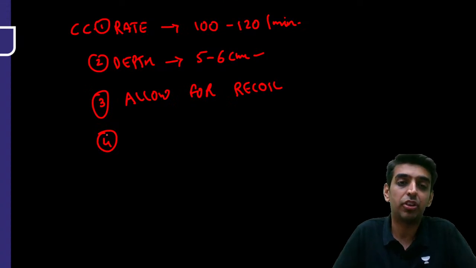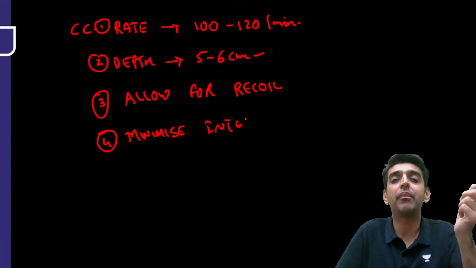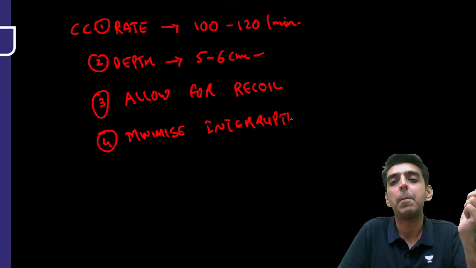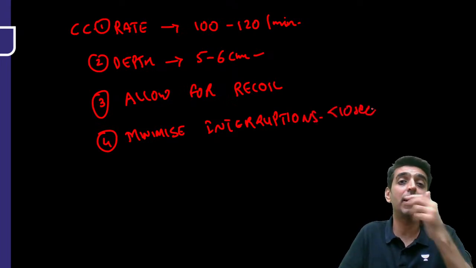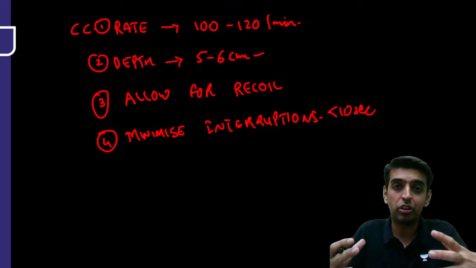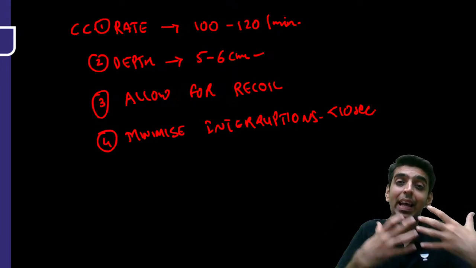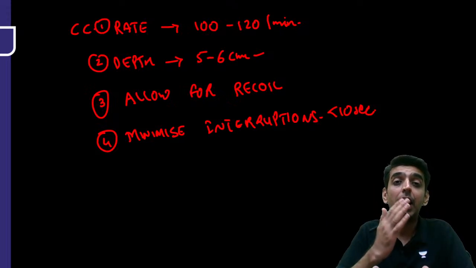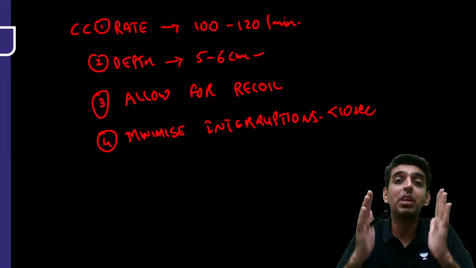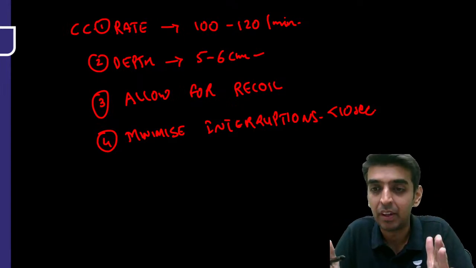Then minimize the interruptions, right? Minimize interruptions. What do we mean by that? Minimize interruptions to less than 10 seconds. What do we mean by that, guys? In between chest compressions, or whenever you are changing the positions, or whenever you're giving some orders, or whenever anybody who's giving chest compressions wants to take a break or change of hands happens, the interruptions between them have to be less than 10 seconds, right? So minimum interruption between chest compressions has to be there, right?